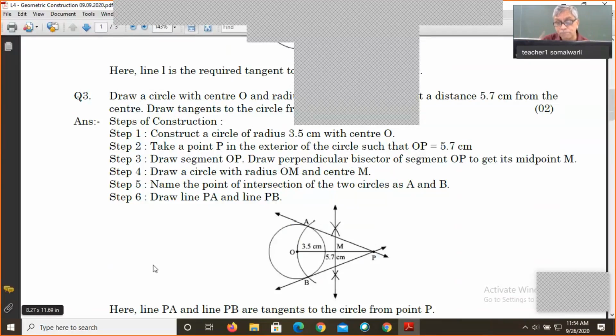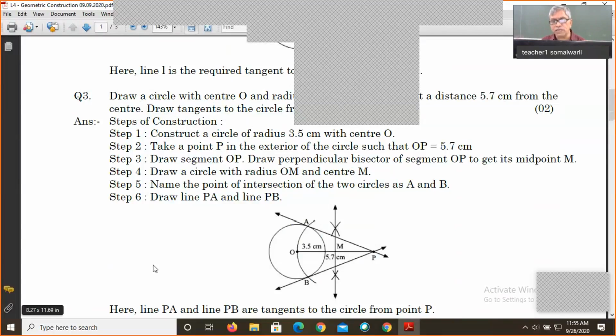Now I'm going to tell you the direct theorem which we are using here. OP is a diameter, therefore that circle is a semicircle, and on the semicircle there is a point A. So the angle formed at A by drawing OA and AP will be 90 because of the inscribed angle theorem.